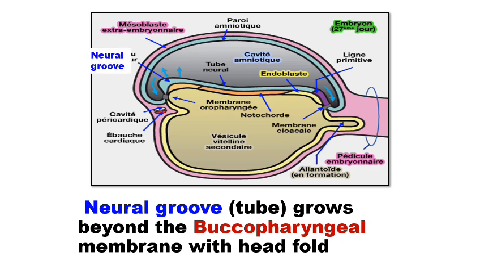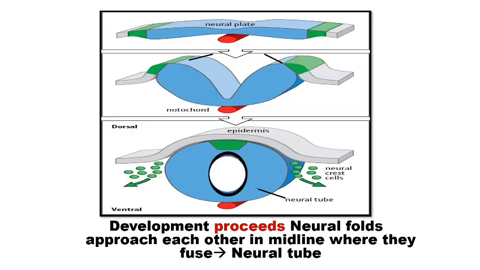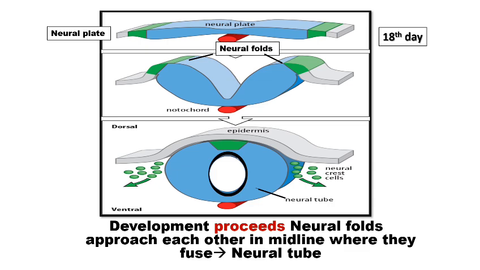Next, the neural groove grows beyond the buccopharyngeal membrane with the cranial fold or the head fold. As development proceeds, the neural plate, which forms on the 18th day from the neuroectodermal epithelial cells, approaches in the midline and forms neural folds.